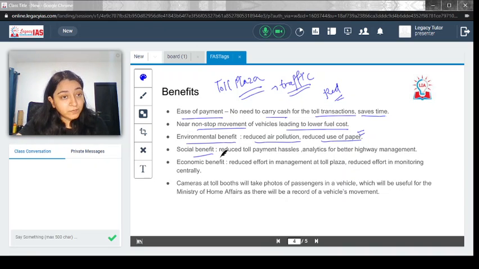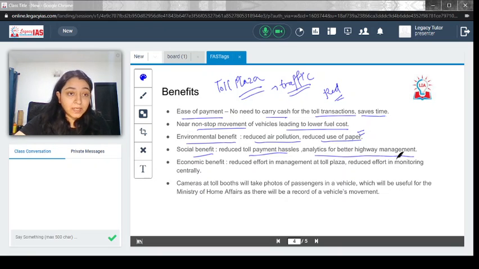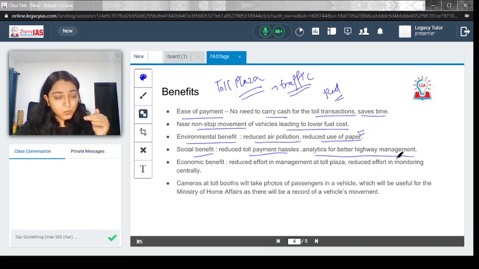There will be social benefits too. For example, reduced toll payment hassles and analytics for better highway management. You can go for better highway management because now there is less hassle. There is a smooth transition whenever you are at the toll plaza. Seamlessly, you can move through it.